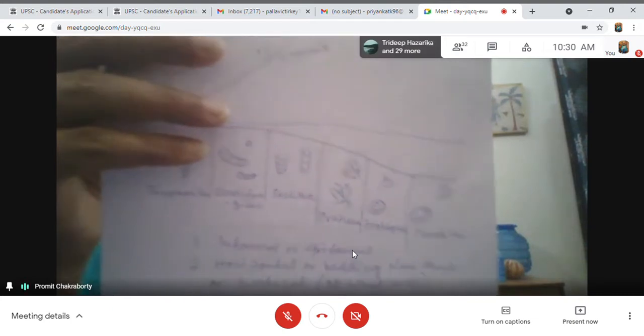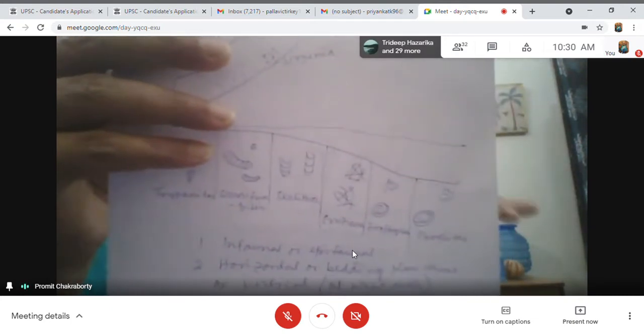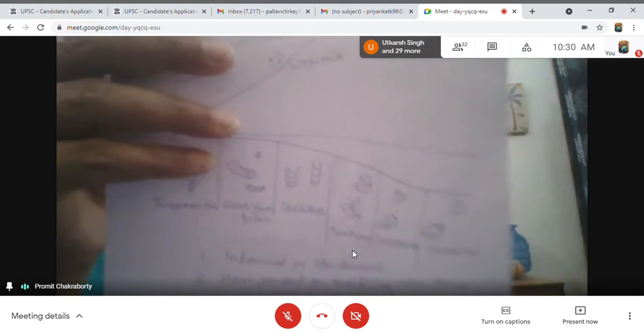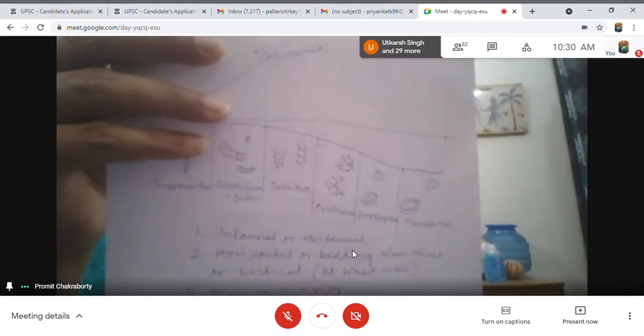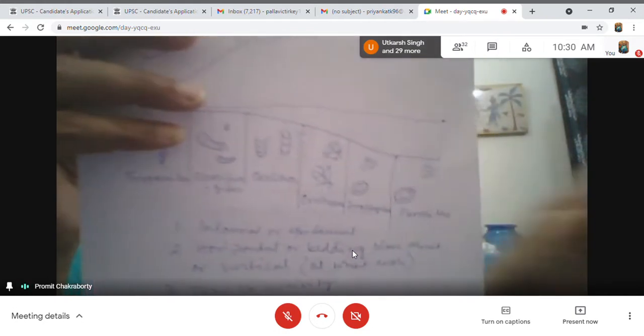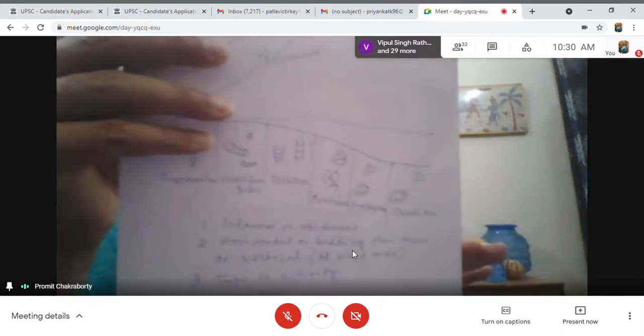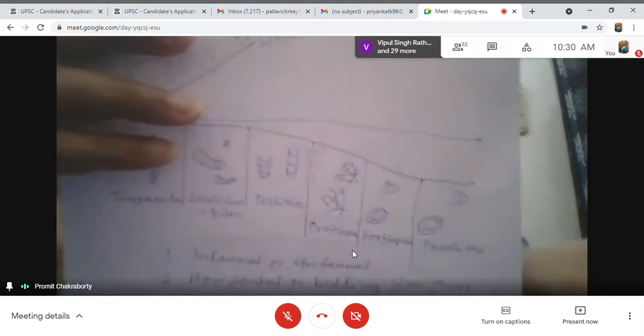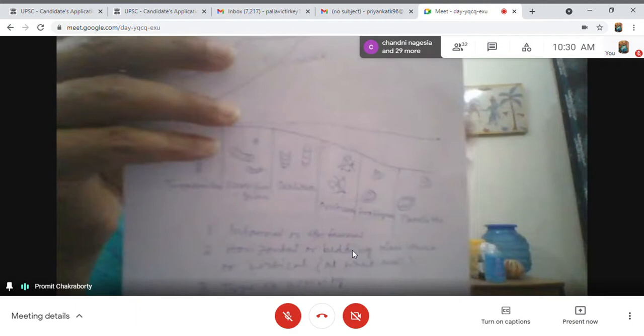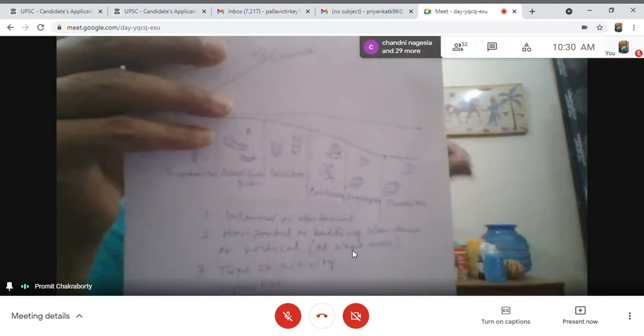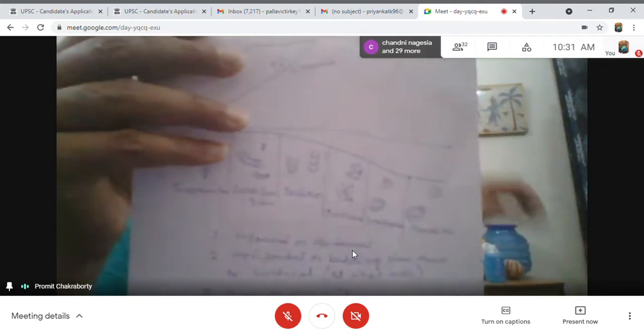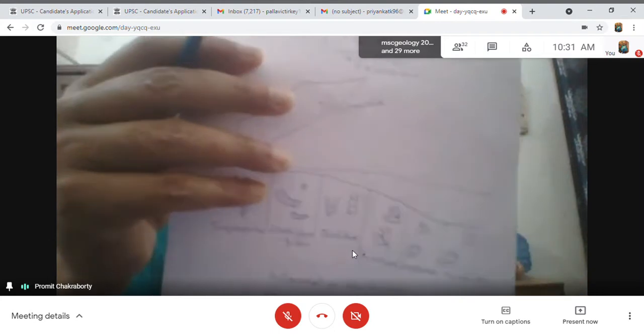Because if you have high energy, organisms will always try to escape from that energy by making vertical burrows. The more you go to lower energy, the organisms are more happily staying on the surface. The more you give high energy, the organism will try to escape from it by making vertical burrows. This is a general tendency.